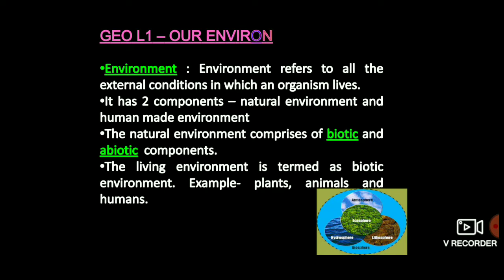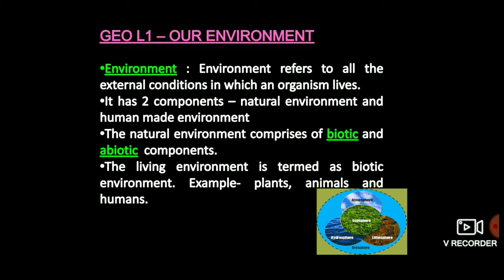What is the meaning of environment? Environment refers to all the external conditions in which an organism lives. In simple language, we can also say the earth is the home of human beings and other living organisms. This is possible due to the presence of favorable living conditions which make up their environment. That is why Earth is also called a unique planet. It has two components, natural environment and human-made environment.